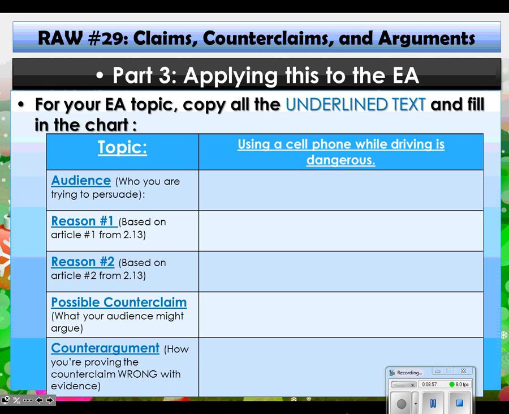All right, 4th item, we have to develop a possible counterclaim. So what might someone argue against our claim using a cell phone while driving is dangerous? And lastly, the counter-argument. Now the counter-argument is us taking that initial counterclaim and proving it wrong.